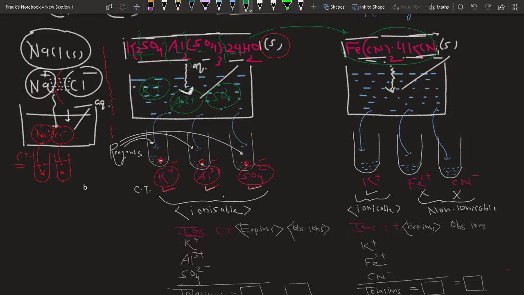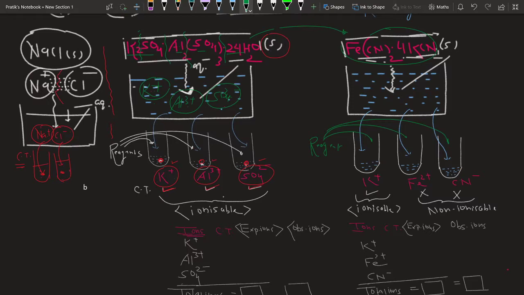In case of this salt, when I add it, it is expected to produce K+ ion, Fe2+ ion and CN- ion. So to check their presence, I take two drops of this solution into a different test tube. Student, to check their presence, I add reagents to check the confirmative test of K+, Fe2+ and CN- ions.